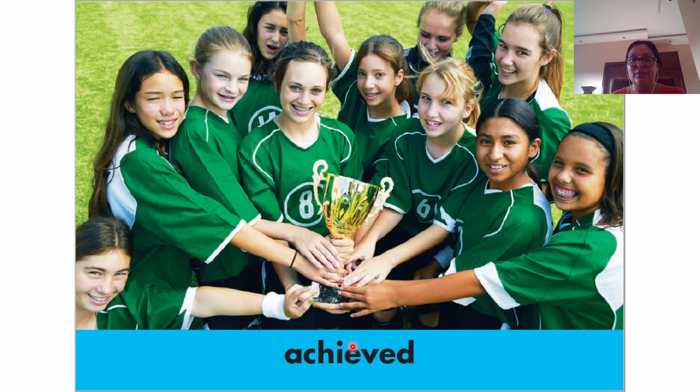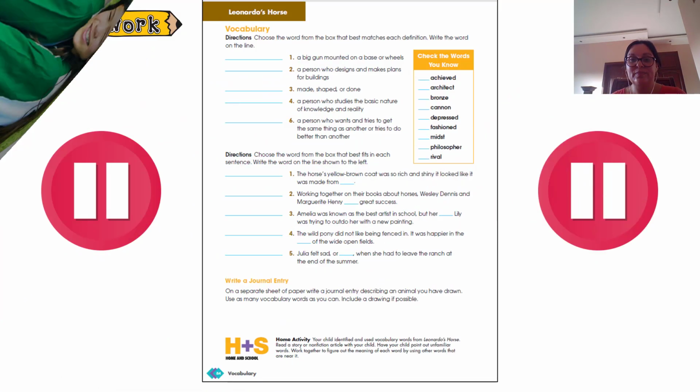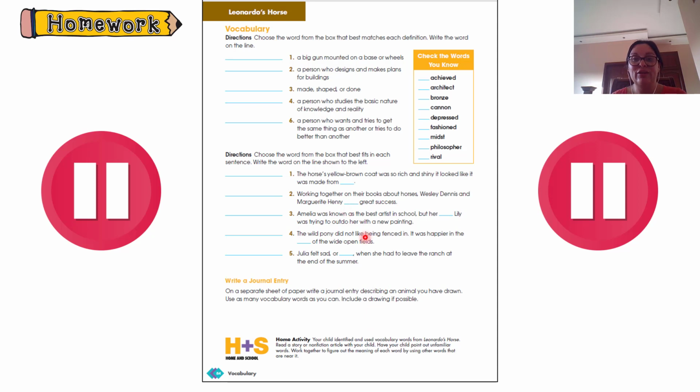Now we are going to Learning Destination, page 84. Here you have the same words: achieve, architect, bronze, cannon, depressed, fashion, midst, philosopher, rival. Remember that achieve is to fulfill something, to bring to reality something that you have purposed yourself.